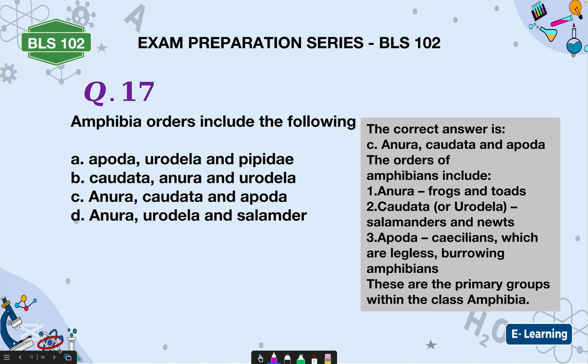Amphibians, others include the following. The orders in amphibia, you have Anura, Caudata, and Apoda. Anura, Caudata, and Apoda. That is the orders in amphibians.